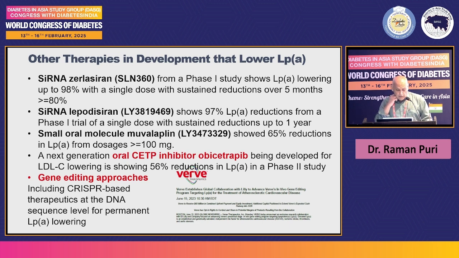We have an oral molecule, muvalaplin, which shows about 65% reduction at a dose of 100 milligram or more. Oral CETP inhibitor obicetrapib, in the ROSE trial, has shown that LPA comes down by 56% and LDL comes down by 51%. This is going to be a wonderful drug because it reduces both LDL and lipoprotein A to almost the same extent. And the final permanent treatment will be only by a gene editing approach. You make the sequence which is responsible for increased lipoprotein A, correct it, and that will give a permanent solution.